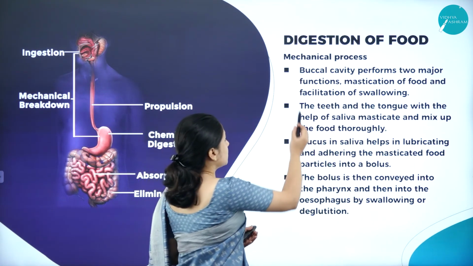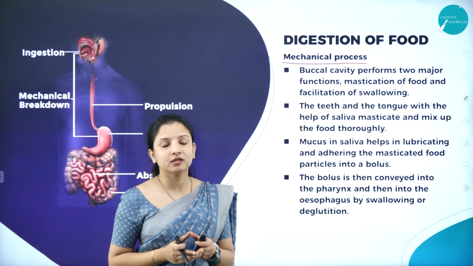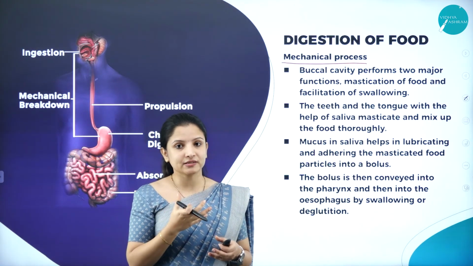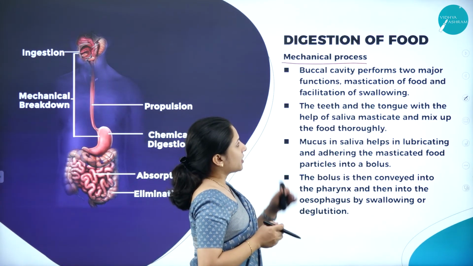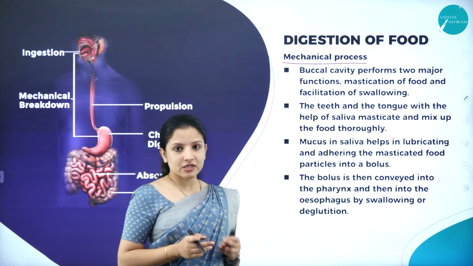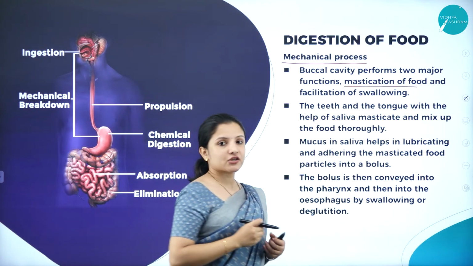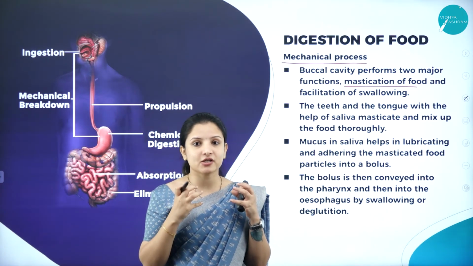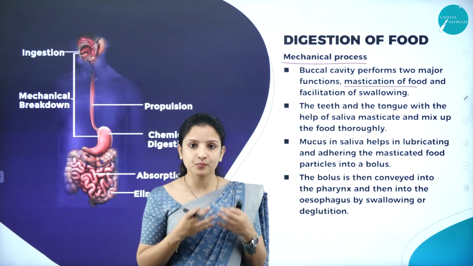So talking about the mechanical process, the buccal cavity or the oral cavity present in the mouth is involved in it. The buccal cavity performs two major functions. One is mastication of food. The chewing of food in our mouth is called mastication, making it into smaller bits or cutting the food into smaller portions.